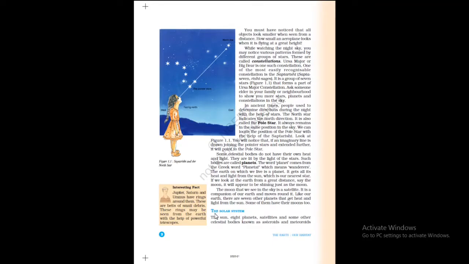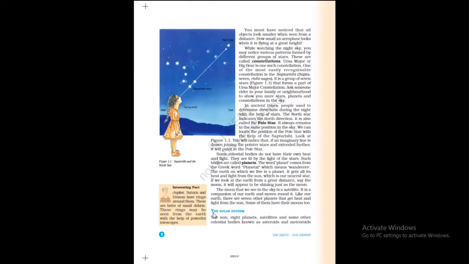Dear children, in the previous discussion of the chapter, The Earth in the Solar System, we have learned about celestial bodies, constellation, pole star, etc. Now, let us continue the remaining portion of the chapter.